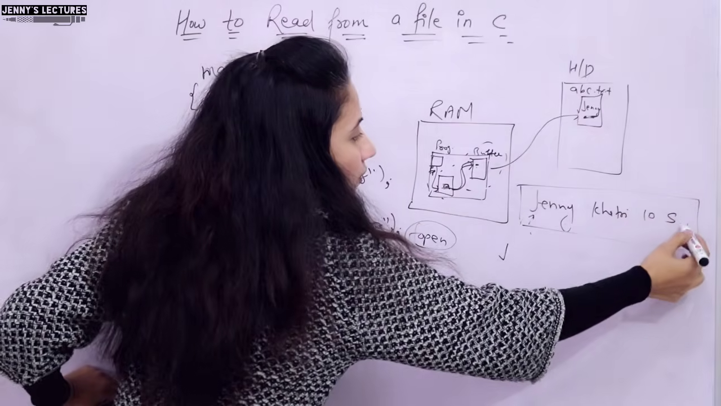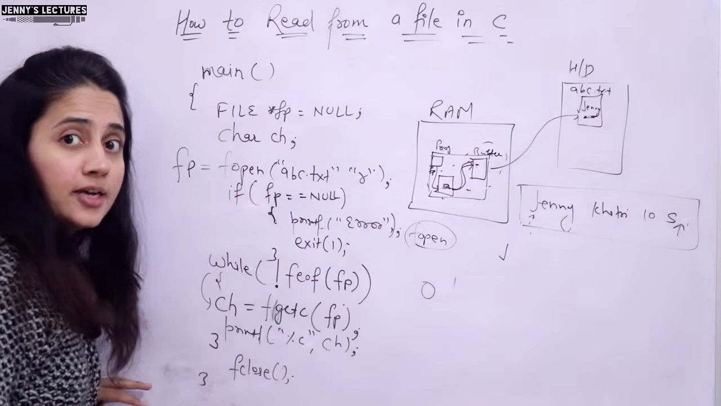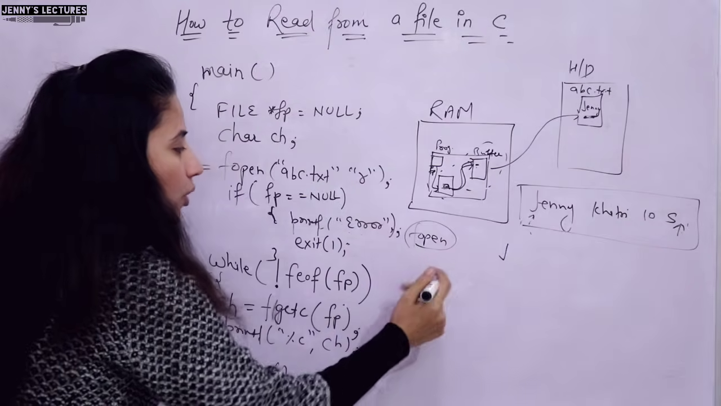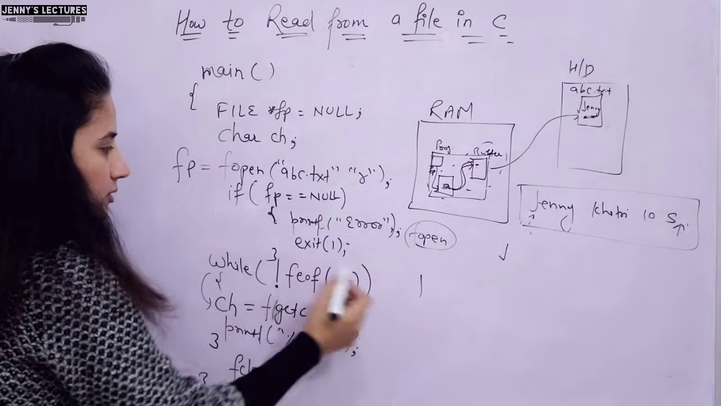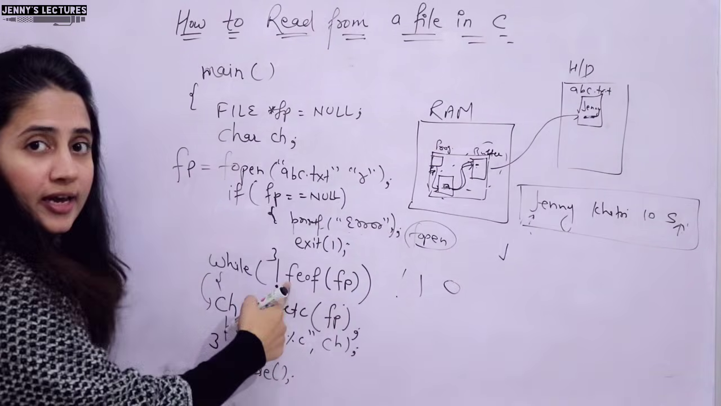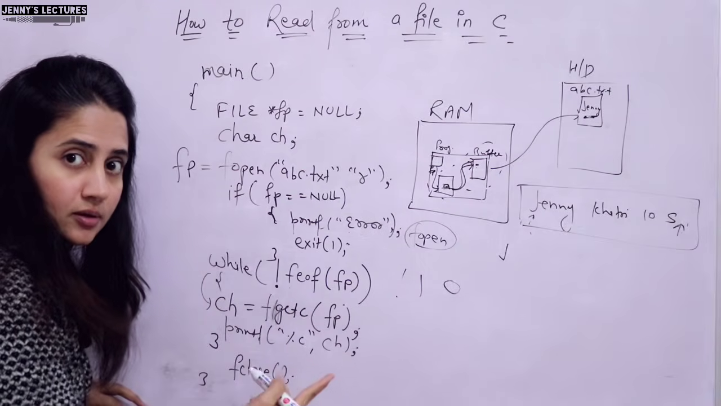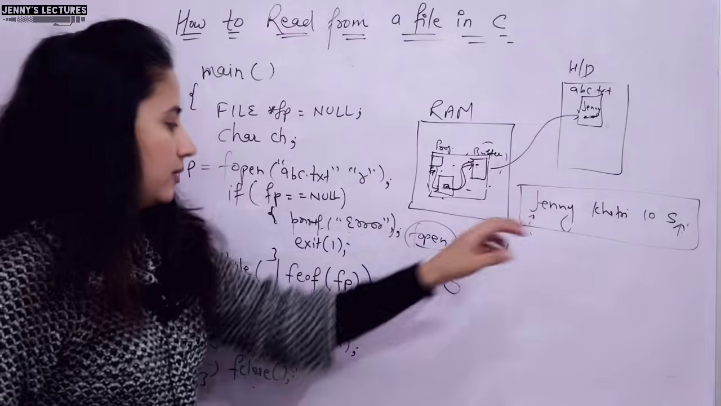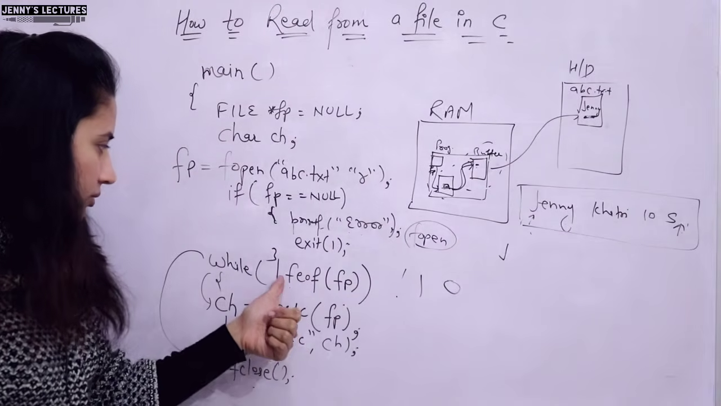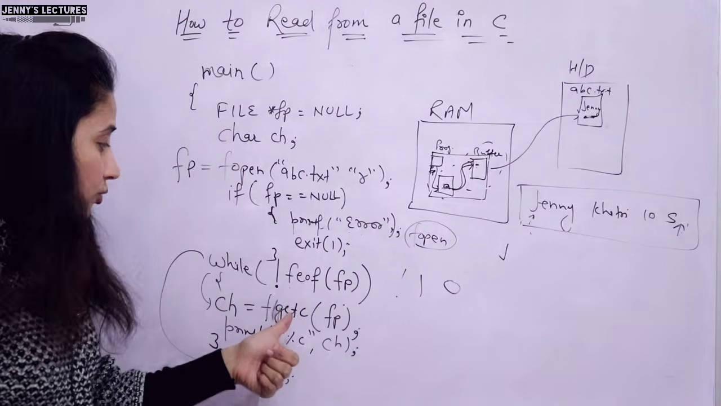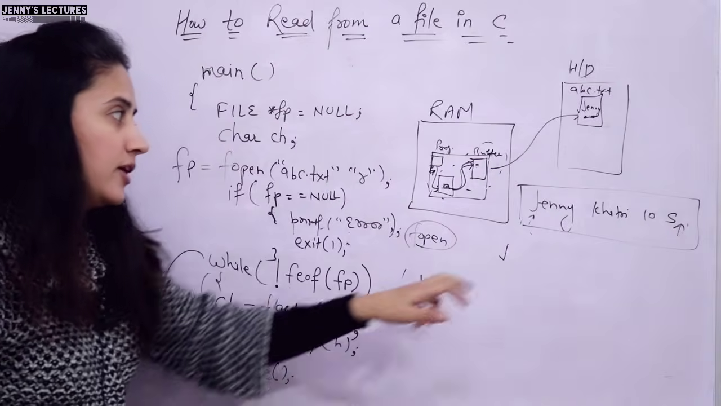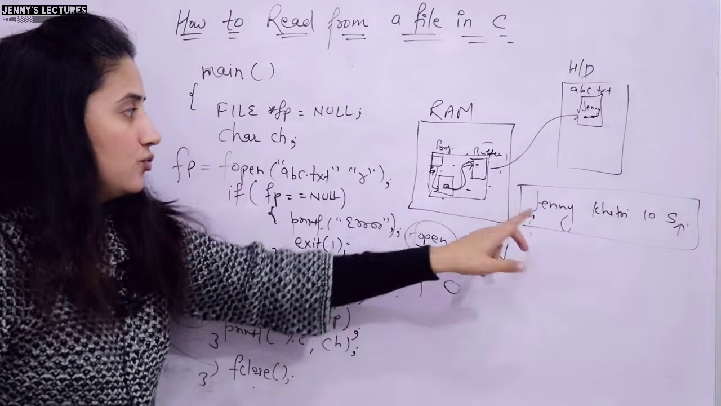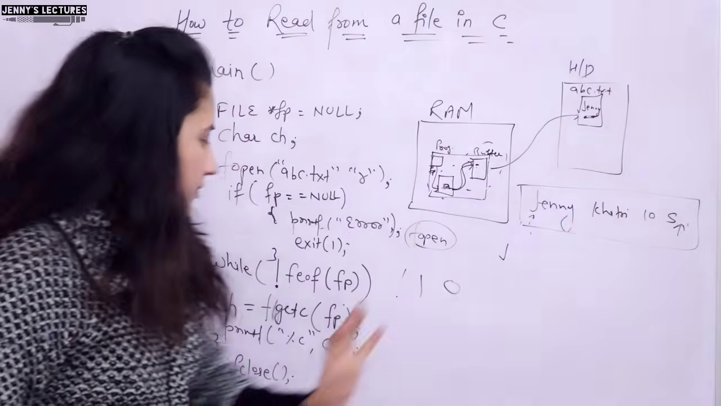Now end of file. Once we reach here, this is end of file, right? So feof fp will now return 1, and not 1 means 0. So now while 0 means false condition, we are going to exit from the loop and fclose. So using this method, just put this getc function in a while loop, and that's it. Your complete file would be read. This would be displayed on the screen, Jenny Khatri 10s, right?